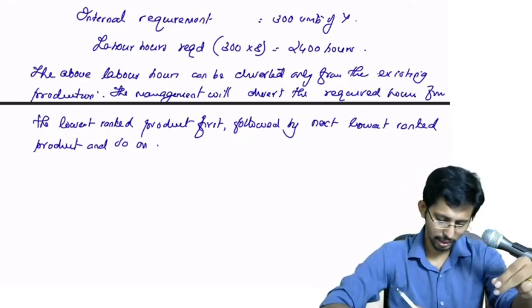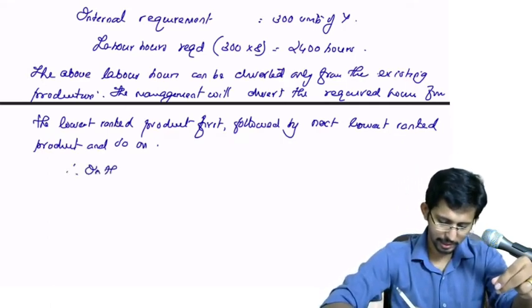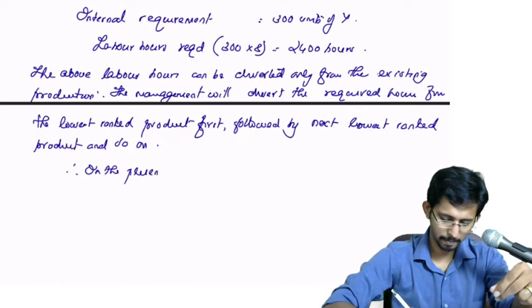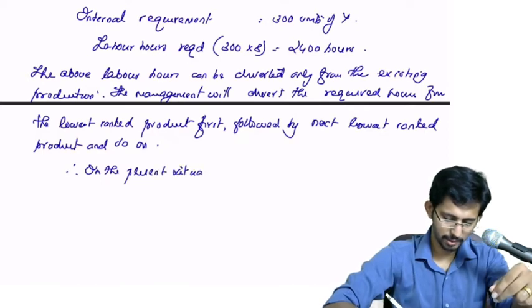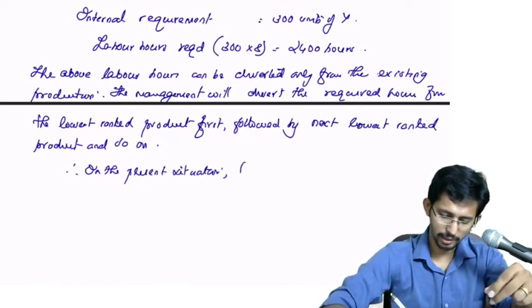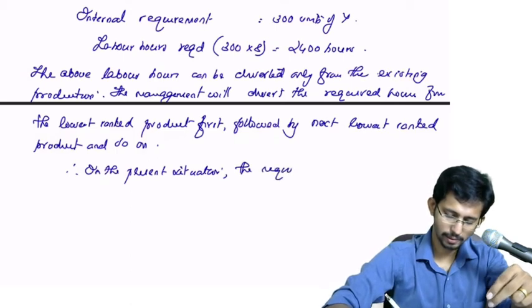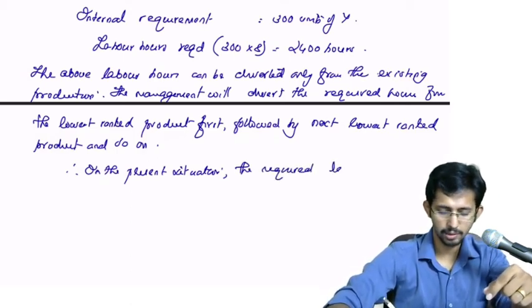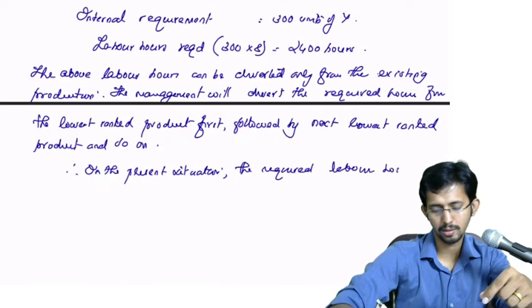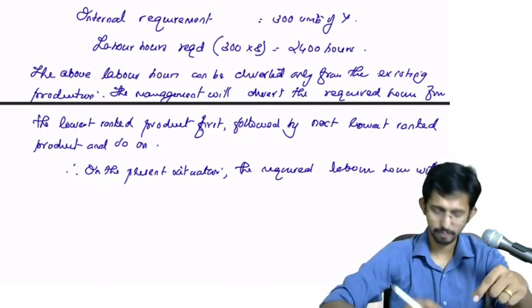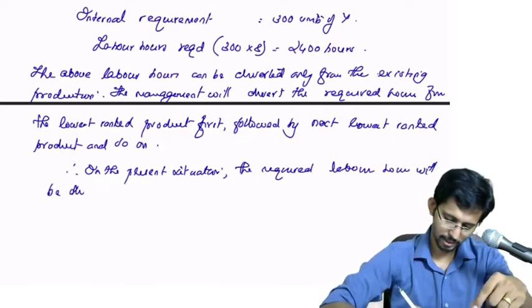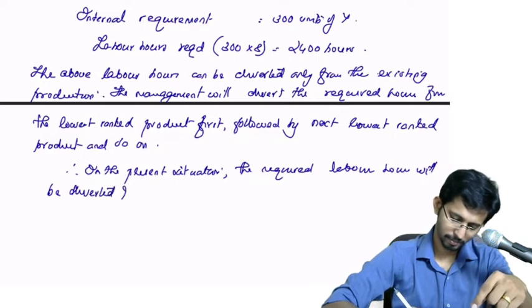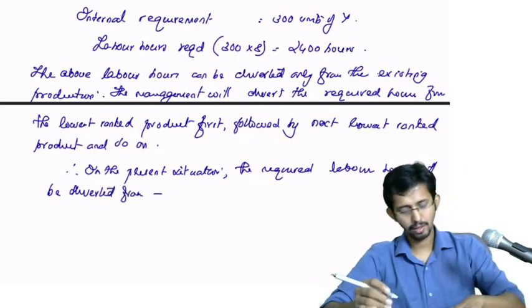Therefore, in the present situation, the required labor hours will be diverted from where?